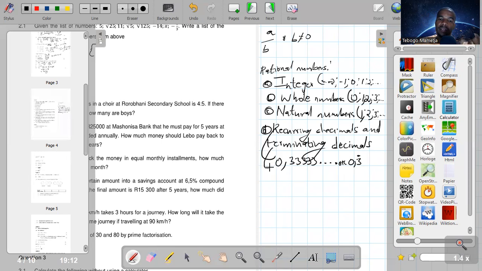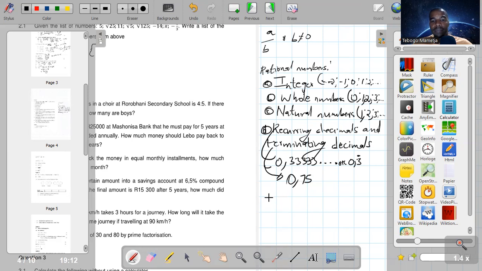And terminating decimals, we talk about a decimal which terminates, which ends. For an example, 0.75. So it terminates at 5. So all these types of numbers are rational numbers.